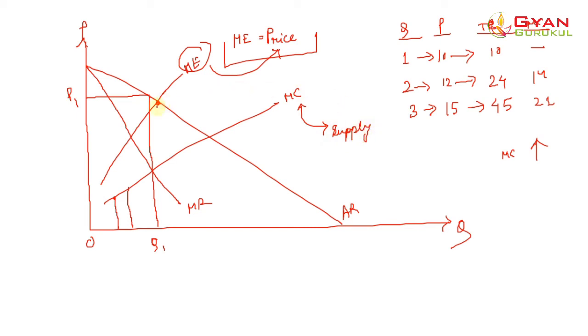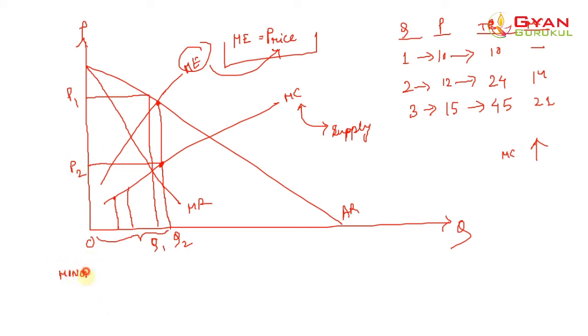So he would try to come to this point on this curve, and he would like to buy this amount of quantity, let's say OQ2, at price, let's say, OP2. Okay, so we got two things. What are the two things?